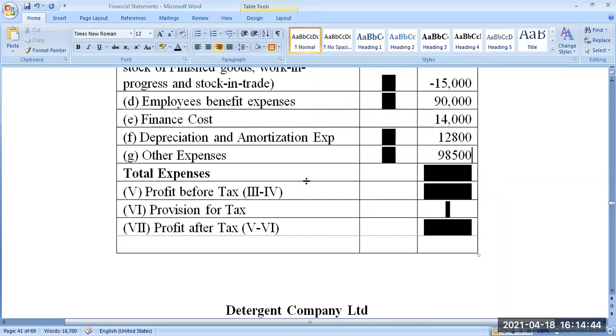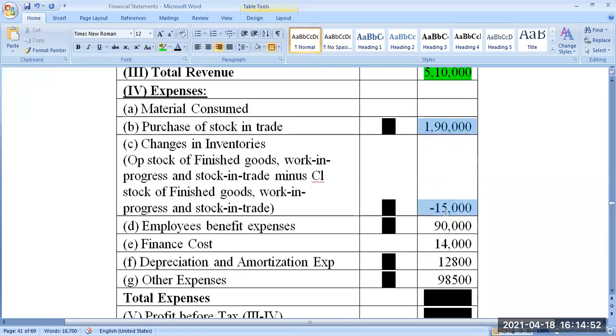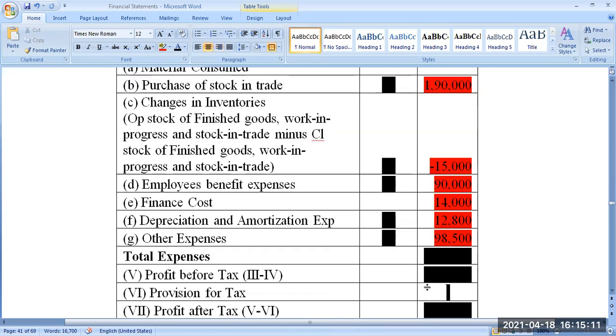Okay. Then total expense is nothing but the total of all these things except this. This is income. These are all expenses. Total expense, if you take a total, how much total? 190 minus 15 plus 90 plus 14 plus 12.8 plus 98,500. How much? Any quick calculation? We have one more balance sheet also to be done.